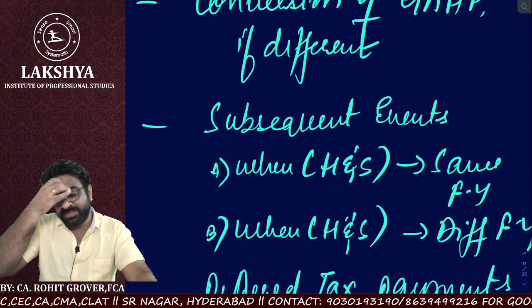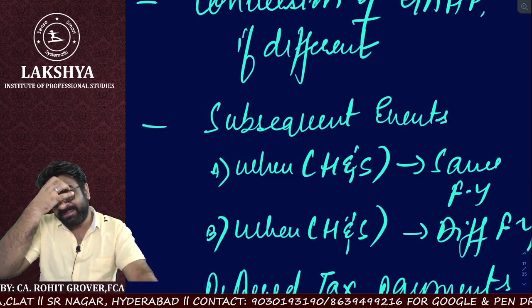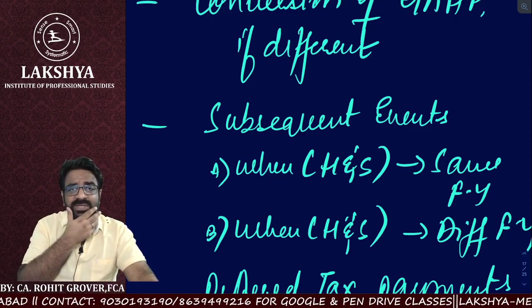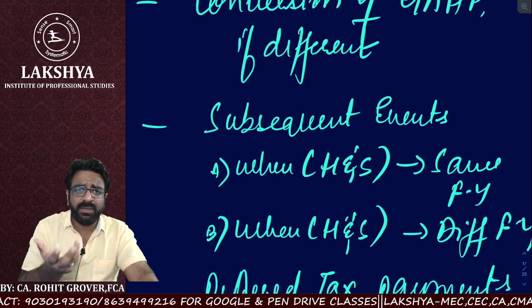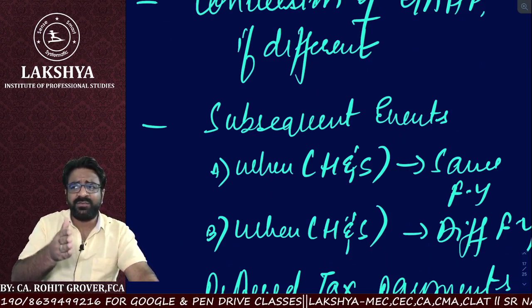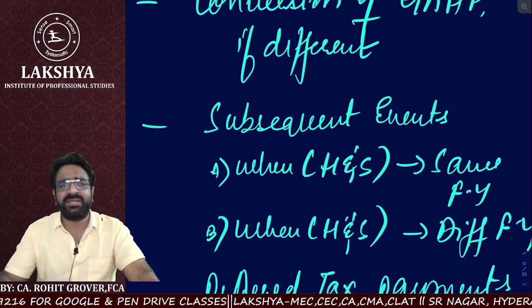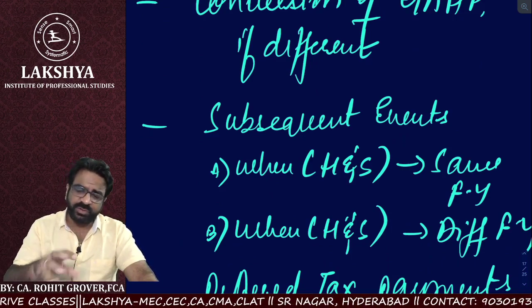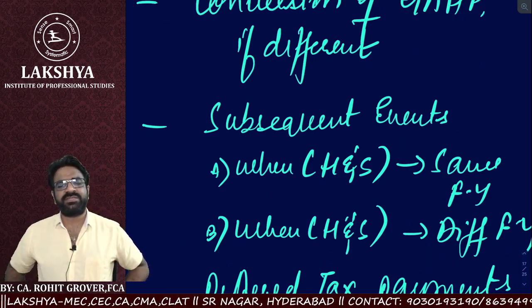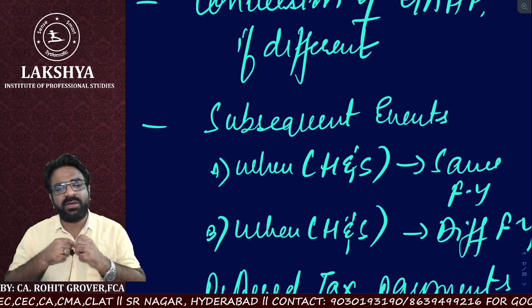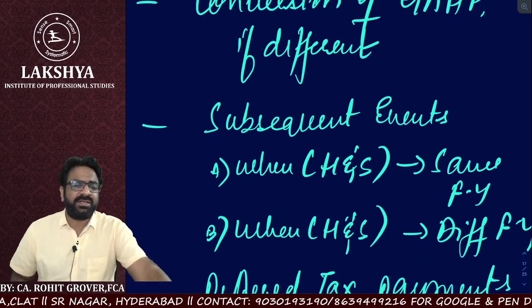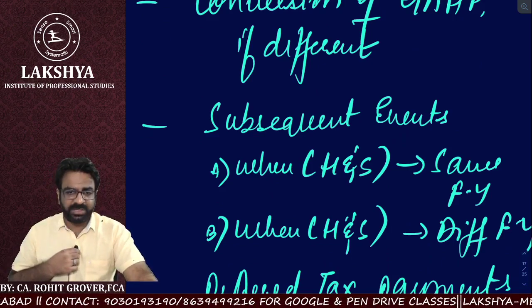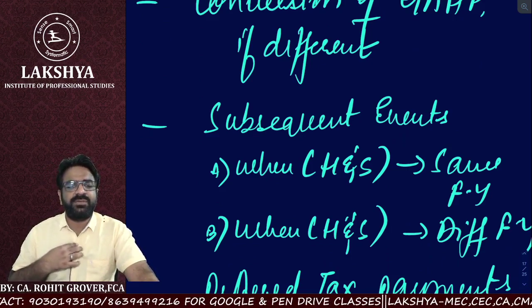So what do we mean by subsequent events? If the holding and the component are having the same financial year, we have to see. You all know subsequent events, SA 560. Subsequent events, adjusting, non-adjusting, which have taken place before signing the audit report or after signing the audit report. If both are having the same financial year, then obviously we have to talk about the subsequent events. But if both are following different financial years, then also do we have to check any balances or not? Yes, we have to check some balances. That is also we have to check.